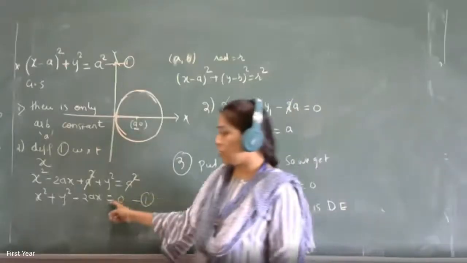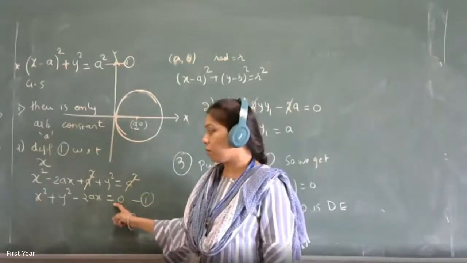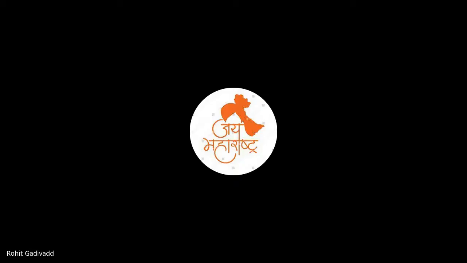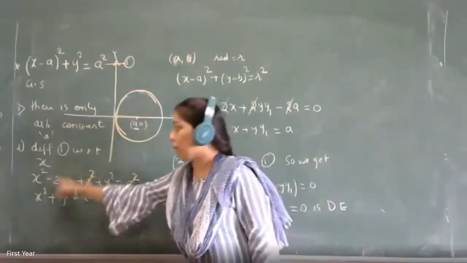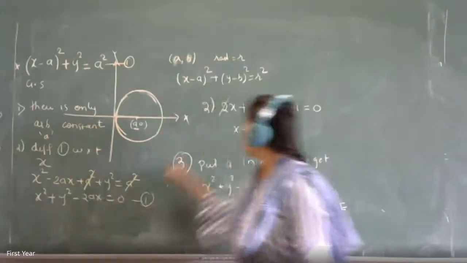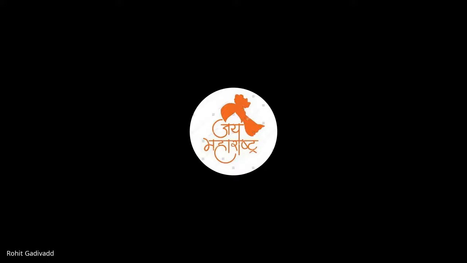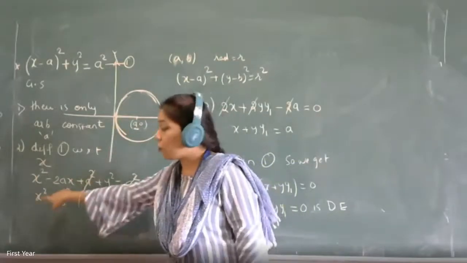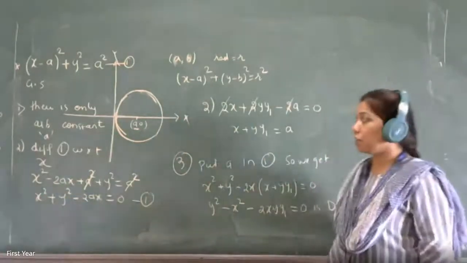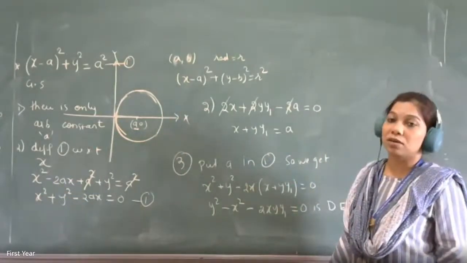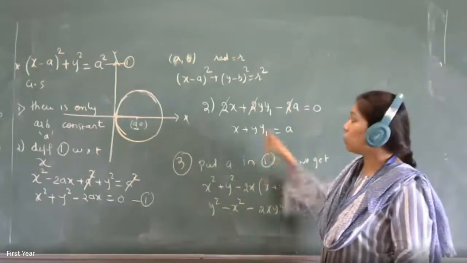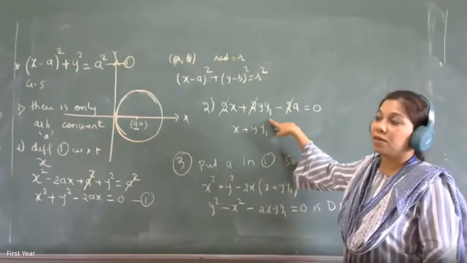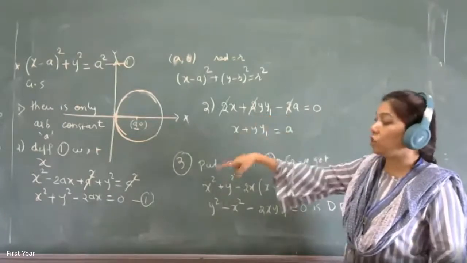This is the equation. My equation is equation 1: x square plus y square minus 2x is equal to 0. We have differentiated this with respect to x. So what's the derivative of x square? It is 2x. What's the derivative of y square? y has inside x; y is depending on x. That is the way we are considering it. That's why I'm differentiating with respect to x. So what's the derivative of y square first? 2y into the derivative of y with respect to x. So we are differentiating with respect to x.